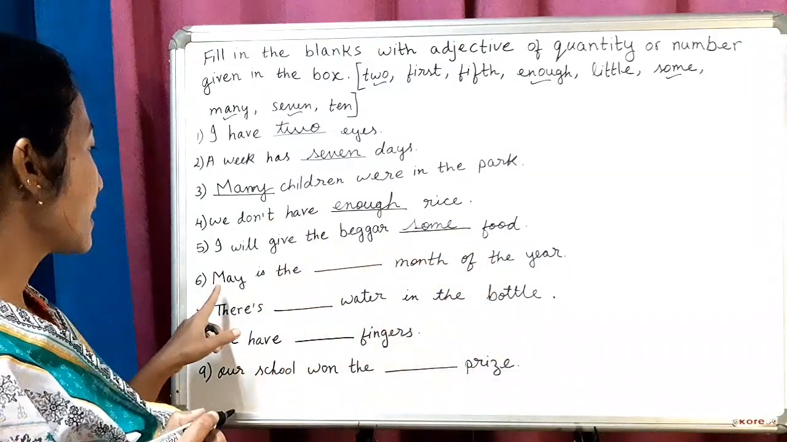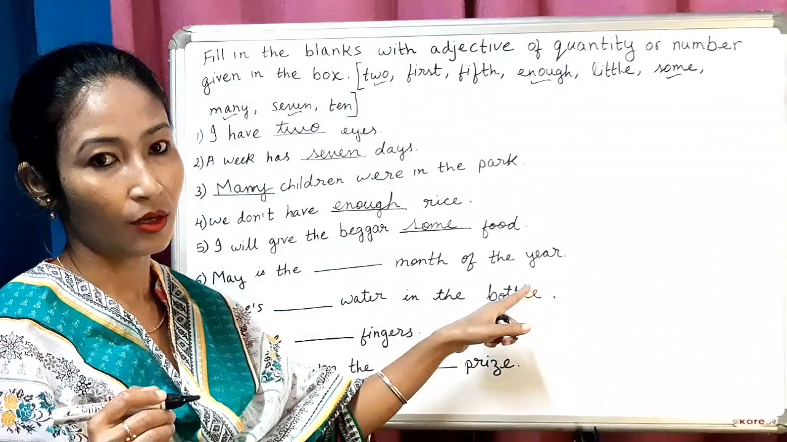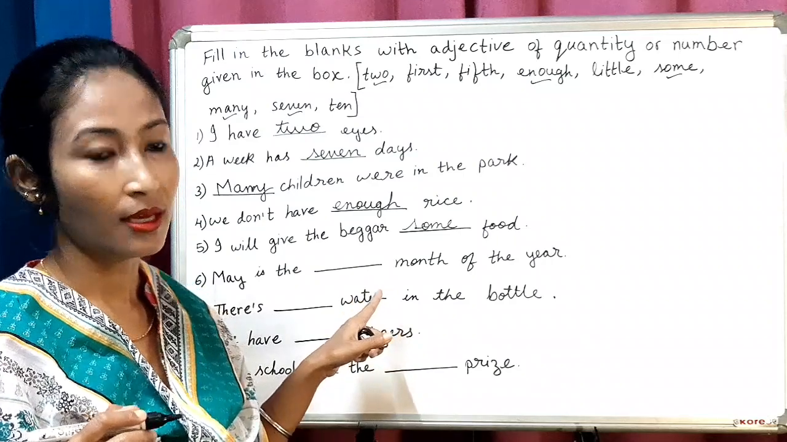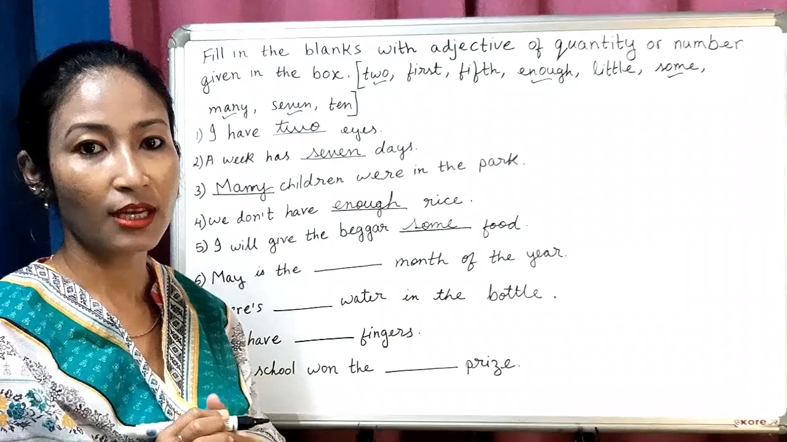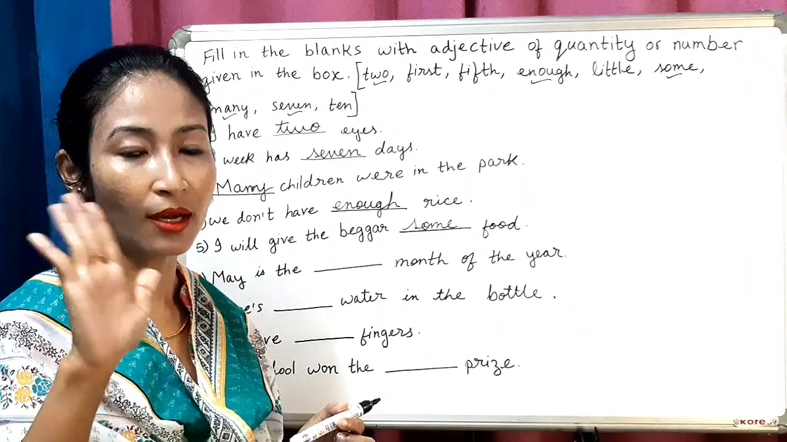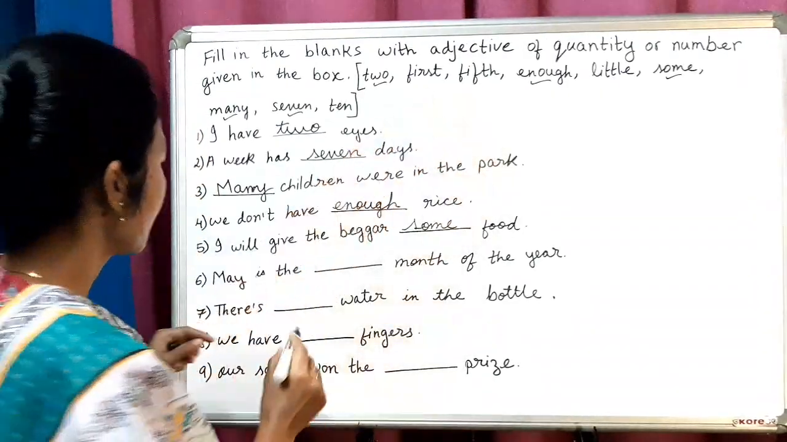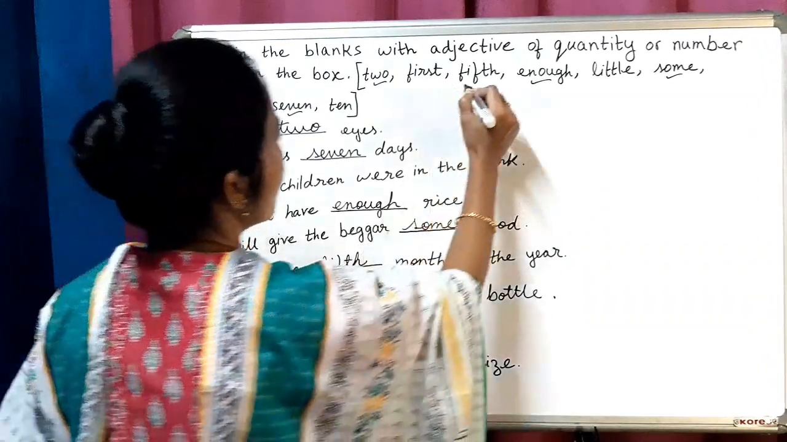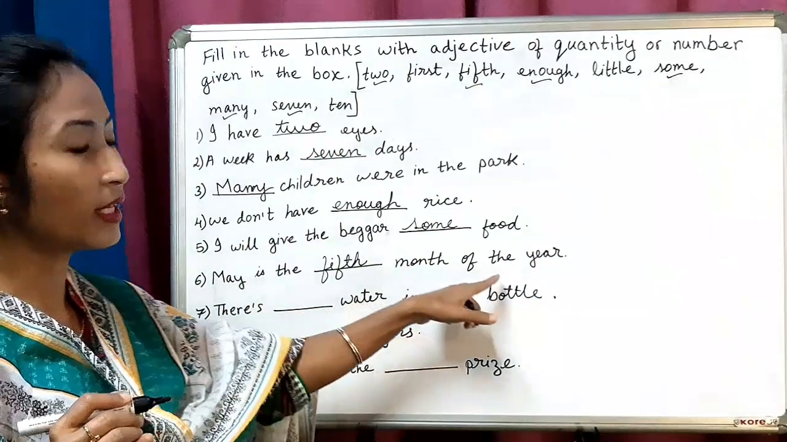Alright. Now next, May is the dash month of the year. How many months are there in the year? There are 12 months. So May comes in which number? Just count. January, February, March, April, May. Okay, 5. So 5th. May is the 5th month of the year.